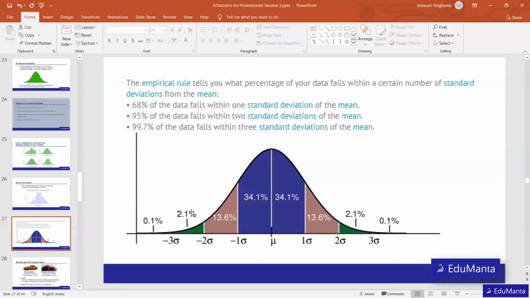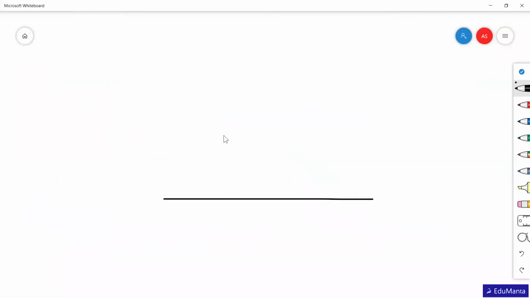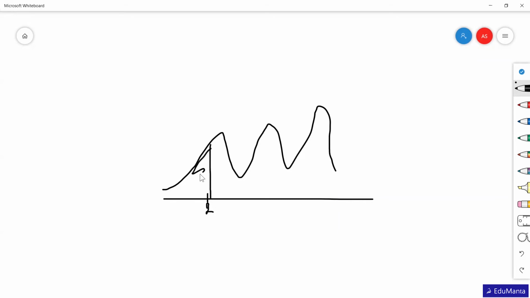So suppose if this was not a normal distribution, then what would be the problem? Say the distribution would be something like this. So we don't exactly know. If I say that okay, here I put 2 lakh, we are not able to understand what portion of this area will be, whether 0.1% of the population is being covered under this, or 0.8%. We are not able to understand this because this is not a normal distribution over here.